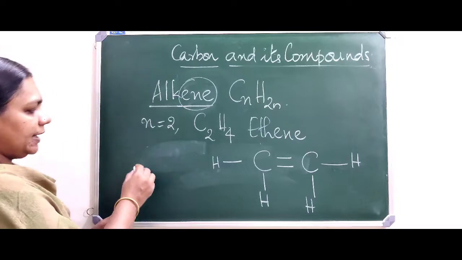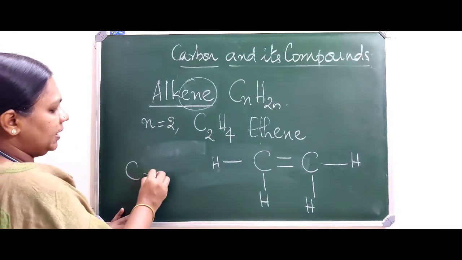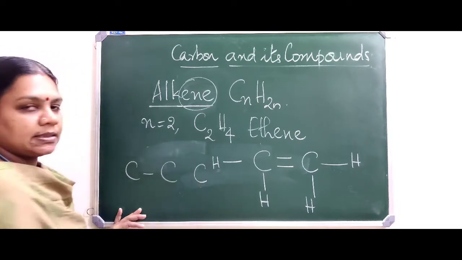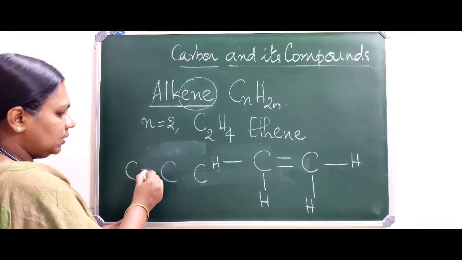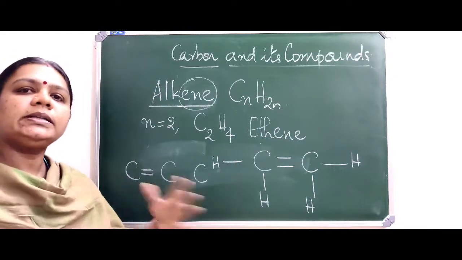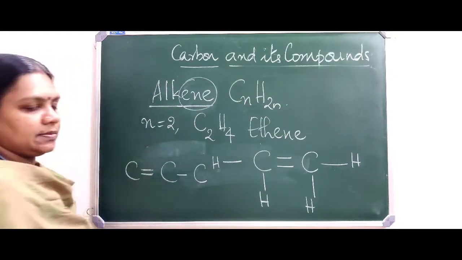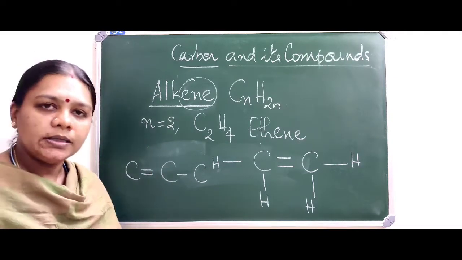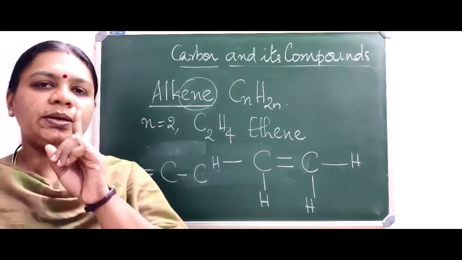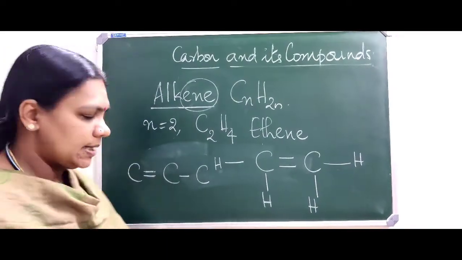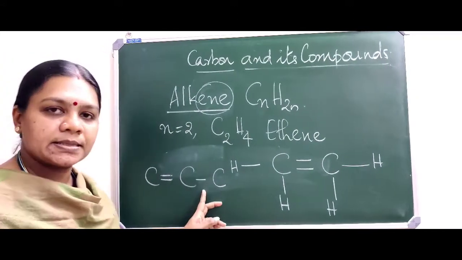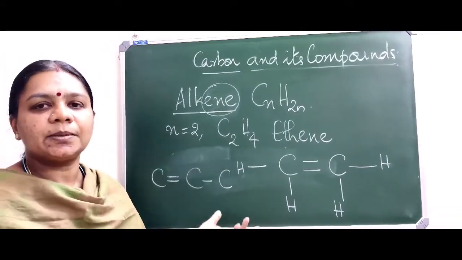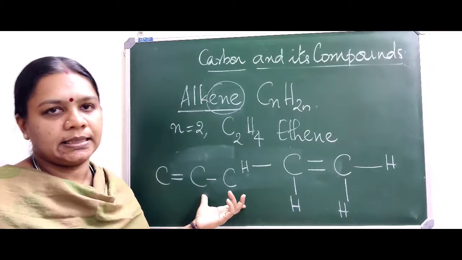Similarly, if we write for propene, we have 3 carbons. Now, between 2 carbons there should be a double bond and all the remaining bonds are single bonds. There is only one double bond between any 2 carbons. It is not necessary that we have to represent the double bond here. We may even represent it here also. But any other bond other than one double bond should be single.